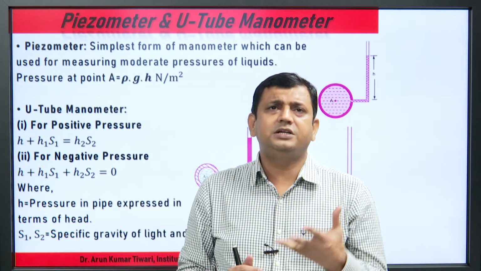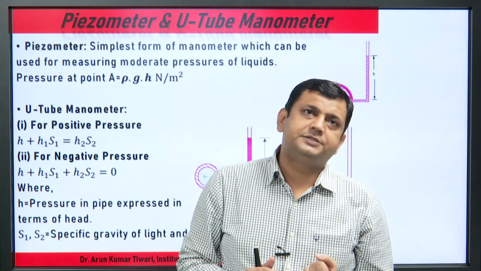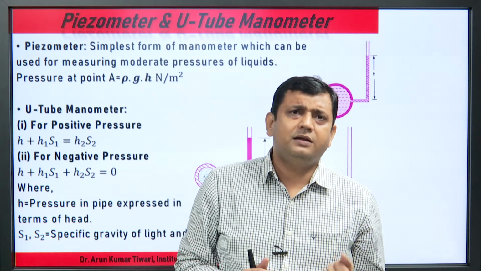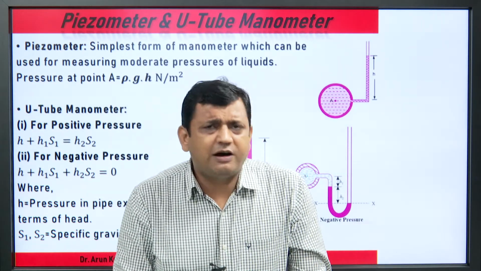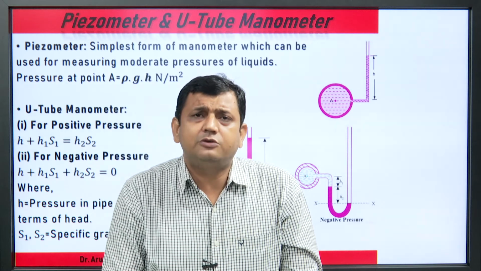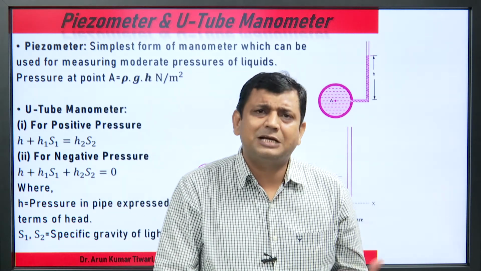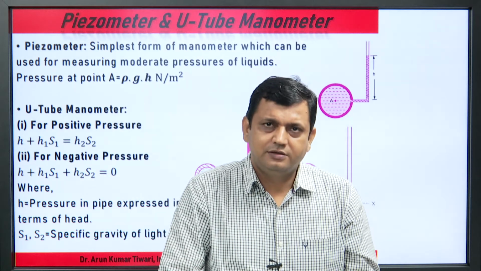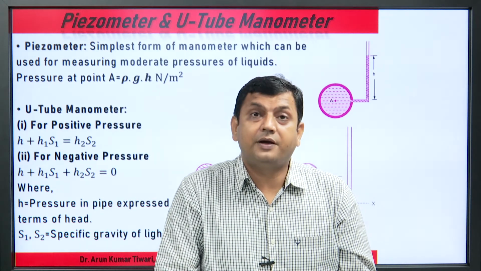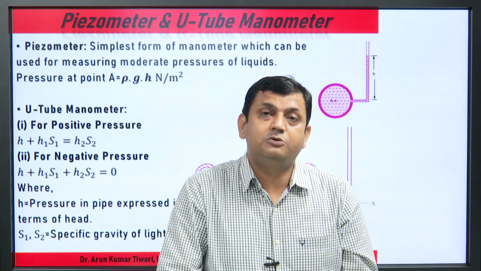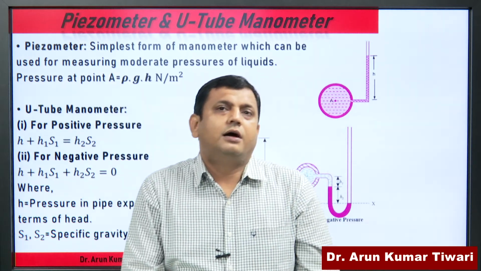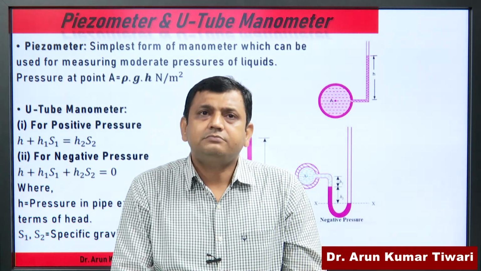The piezometer is one of the simplest forms of manometer, which can be used for measuring moderate pressure of a liquid. The drawback of the piezometer is that we cannot measure the pressure of gases.